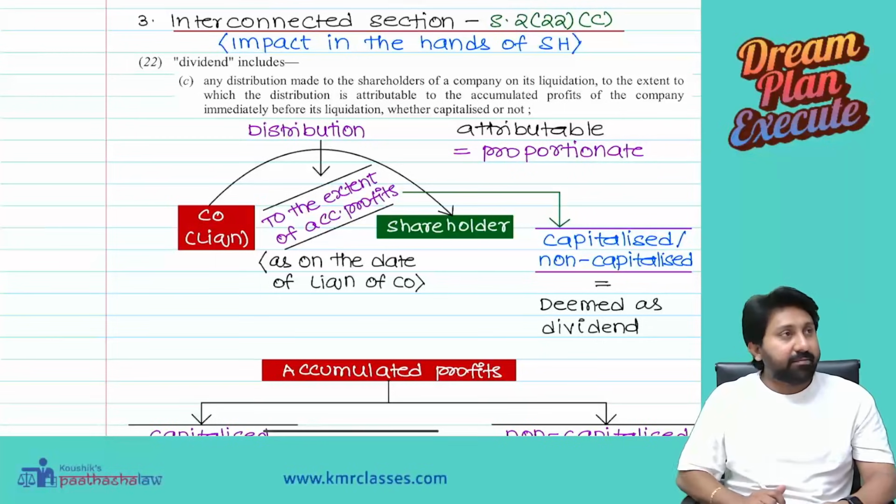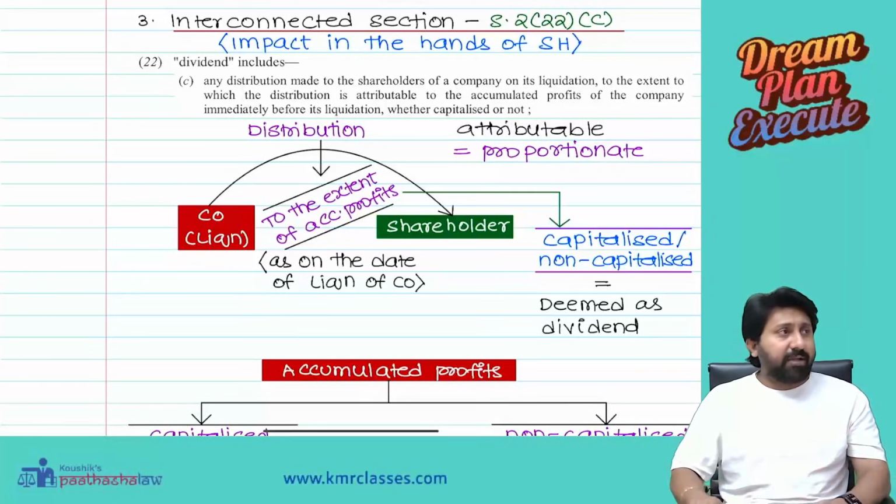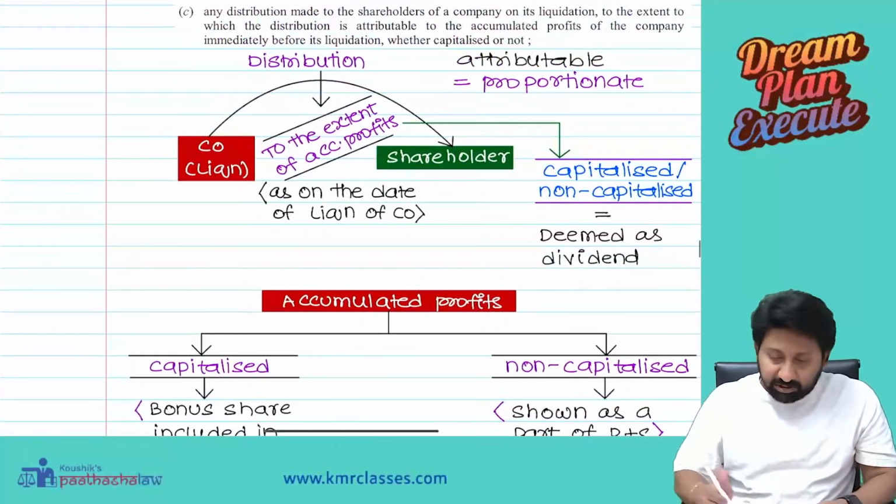Means what? Whether it is capitalized profit or non-capitalized profit. What we discussed on that day.